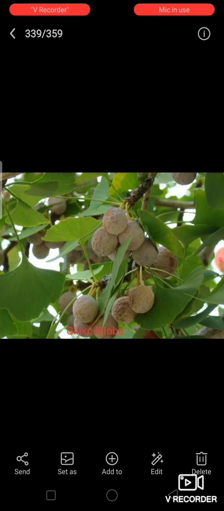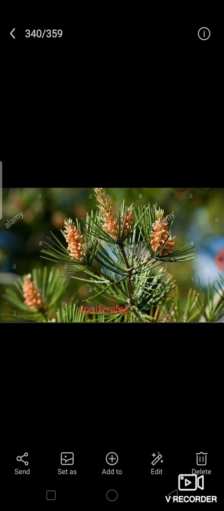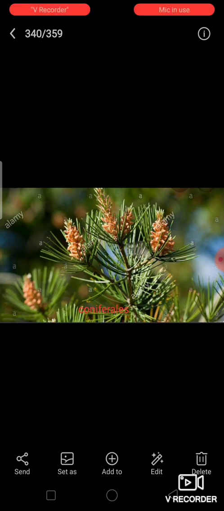This is Coniferales. These are evergreen trees with cone-like appearance. They have needle-like leaves or scale leaves. Seeds are winged and produced in the female cone. Pinus is an example. See, this is one. This is that.